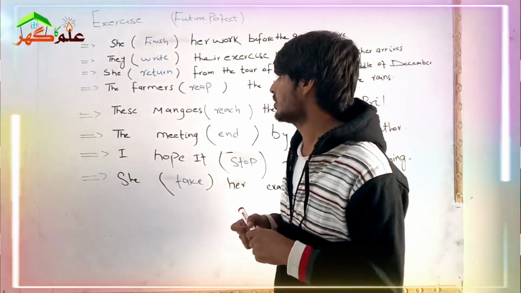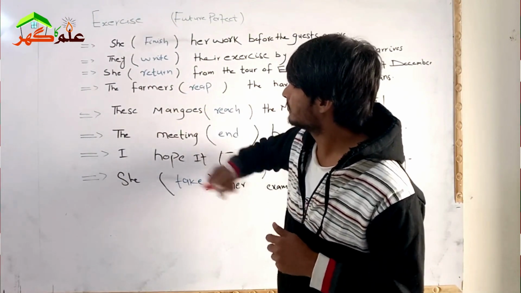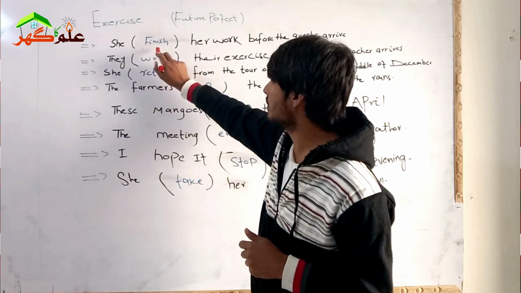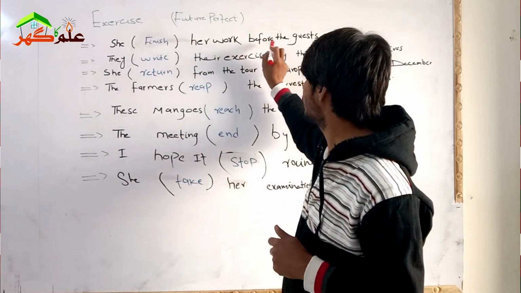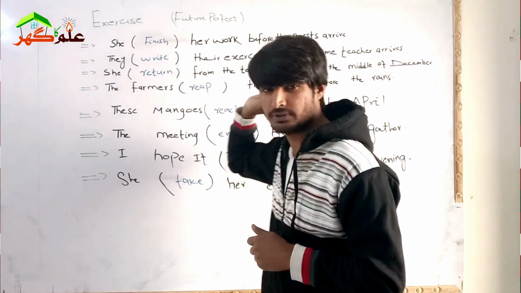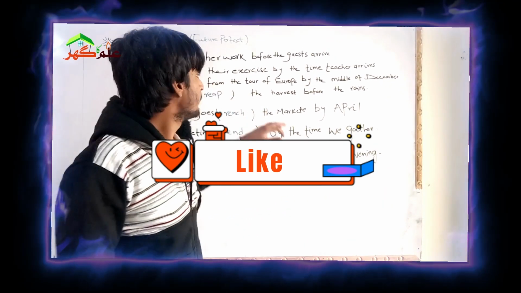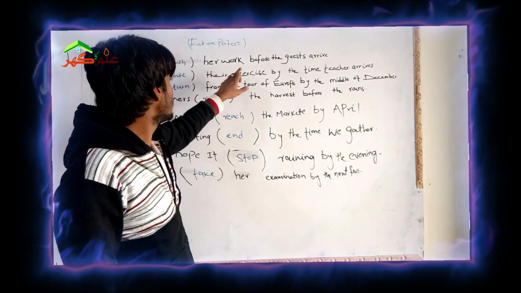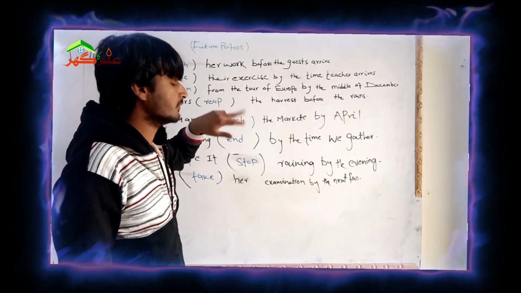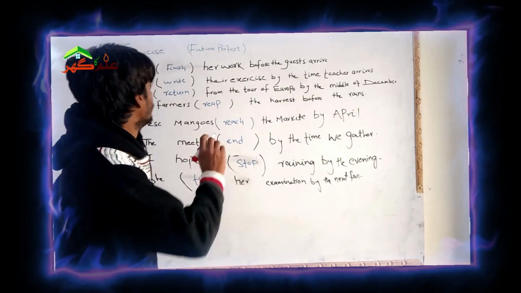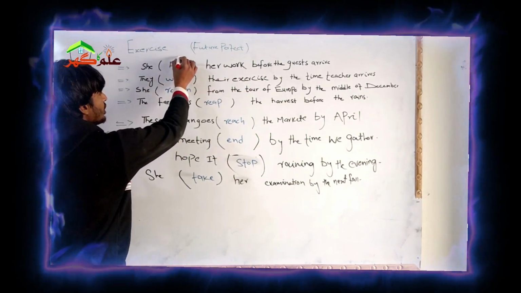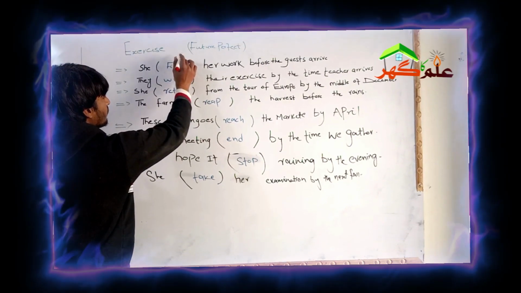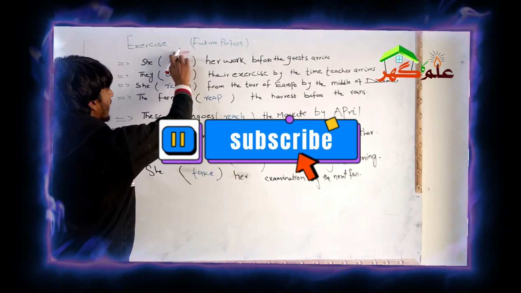The first sentence is: she finished her work before the guests arrived. So we will use she shall have or she will have.